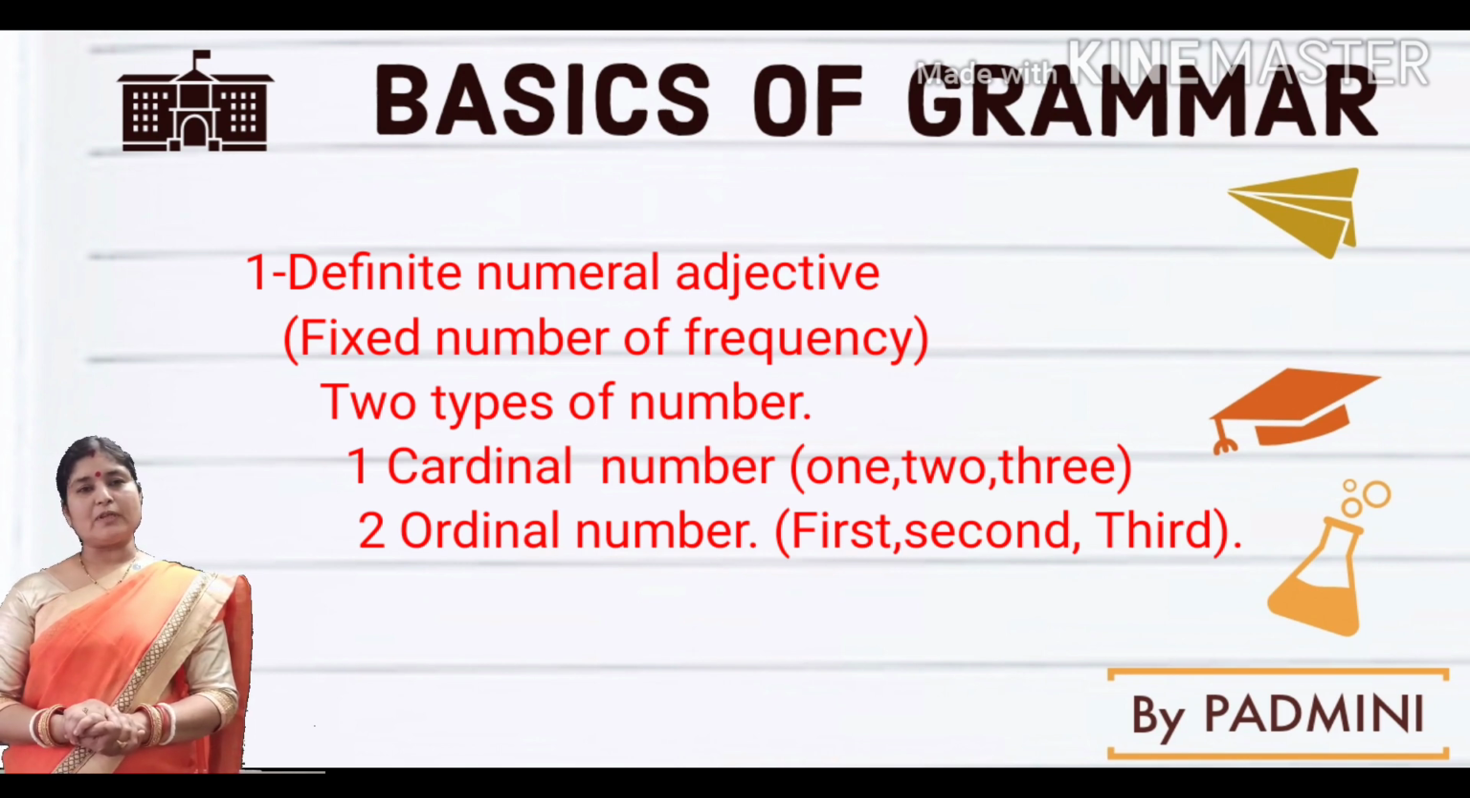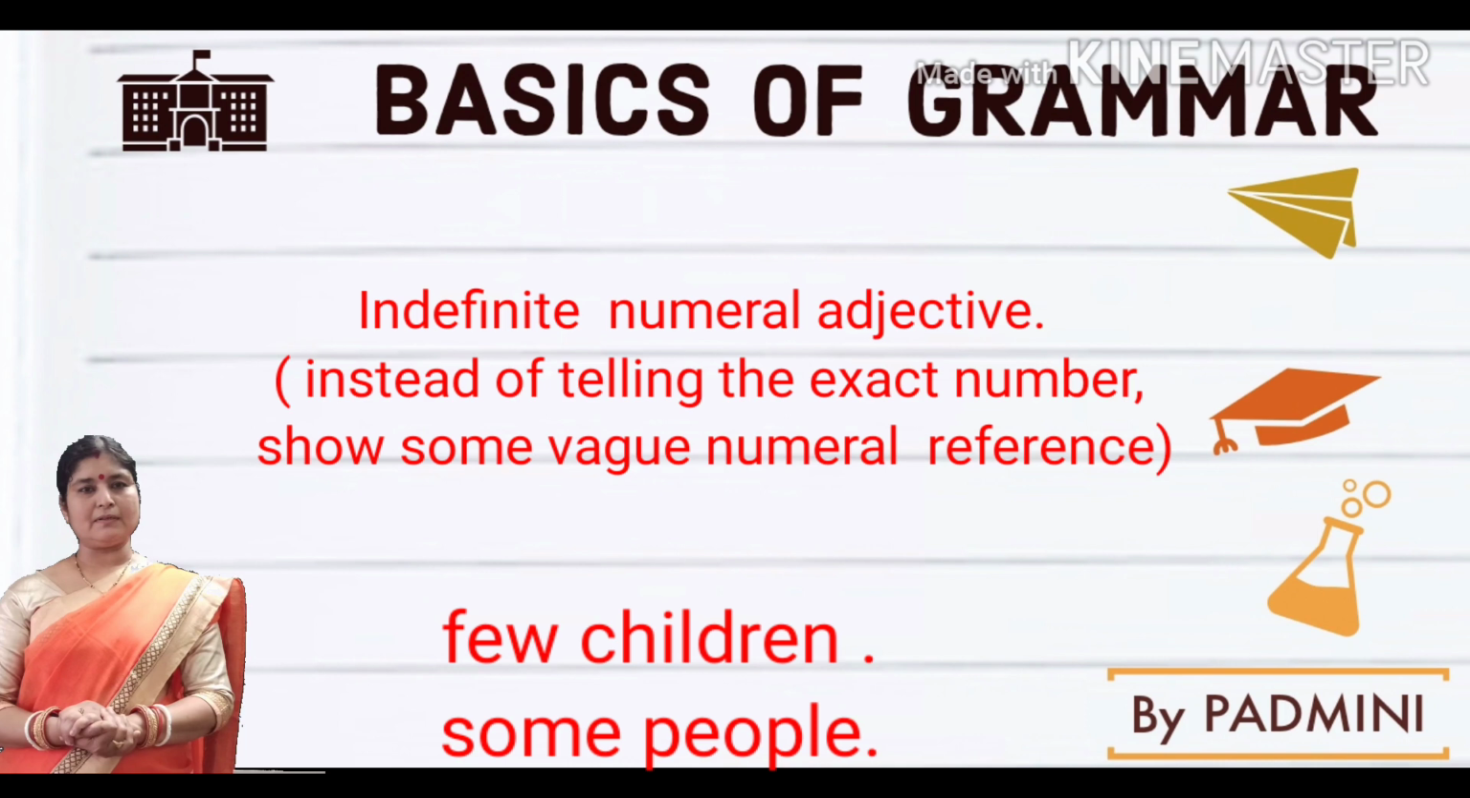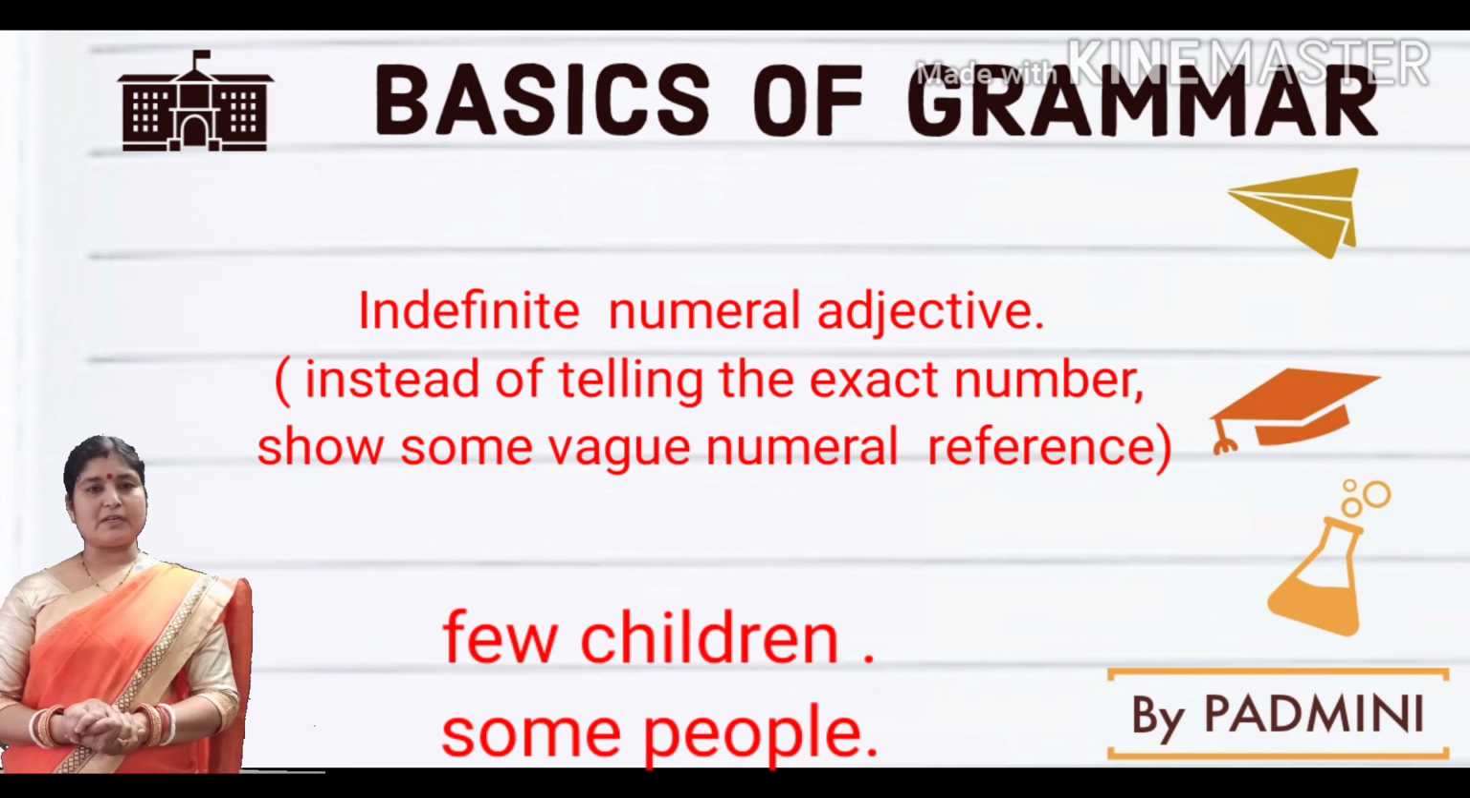When we talk about the indefinite numeral adjectives, these are used when we cannot count, like few children, some people, when we cannot count that kind of number. A few people came to the party. In this case, this is known as the indefinite numeral adjectives.